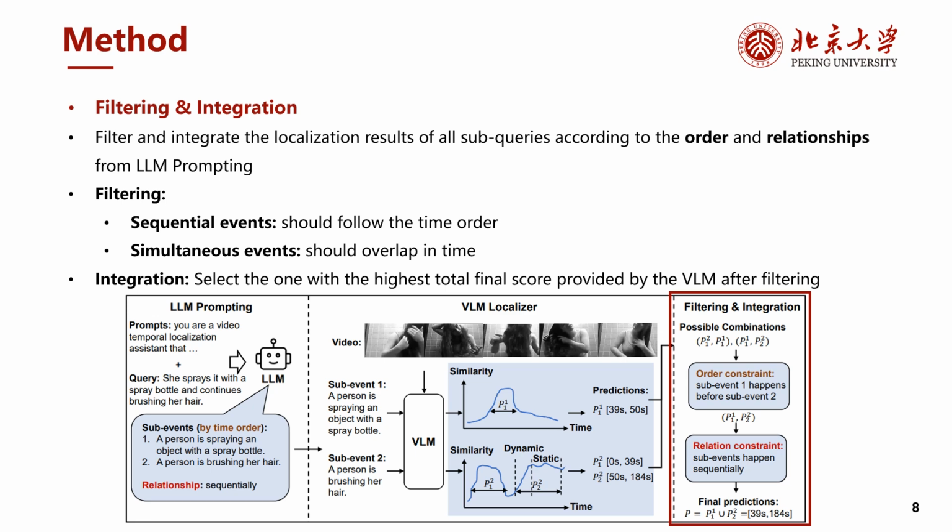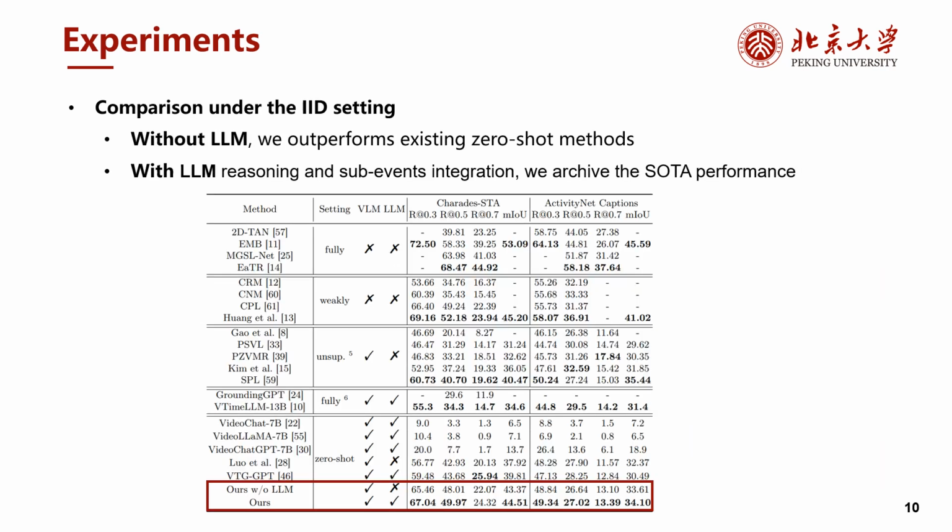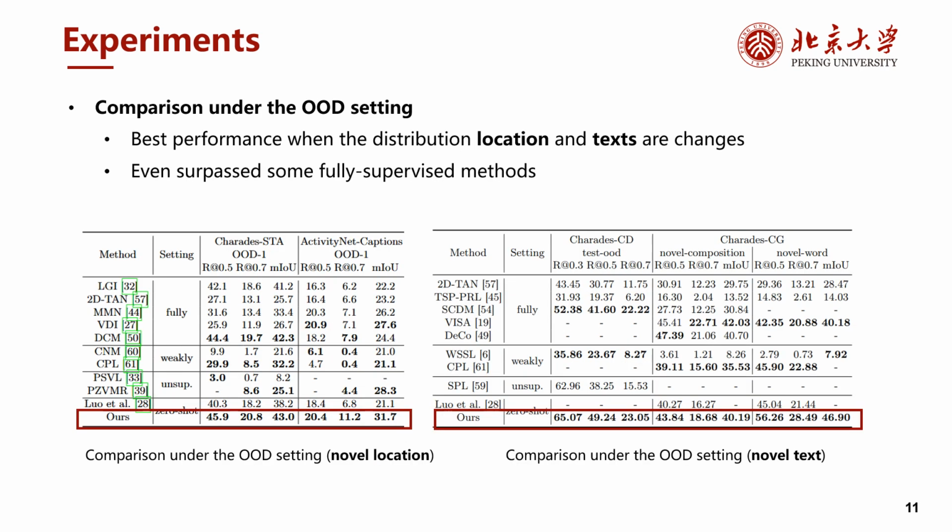We conduct experiments on the ActivityNet Captions and Charades-STA datasets. We first compare with existing methods under the ID setting. Even without the large language model, we have outperformed existing zero-shot methods, and with large language model reasoning and sub-event integration, we achieve state-of-the-art zero-shot performance. We further compare the performance under the OOD setting.